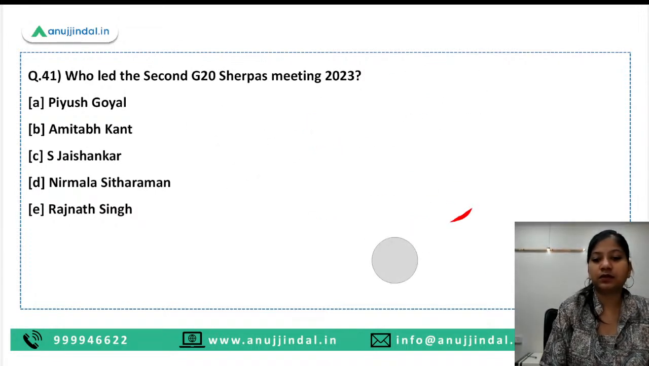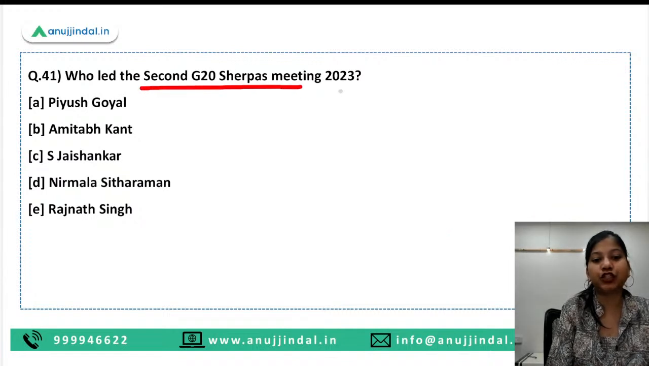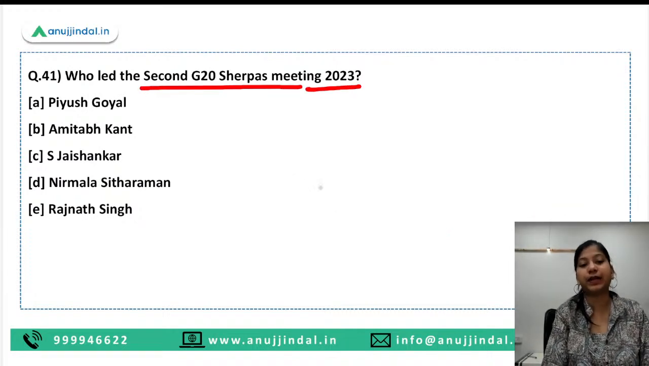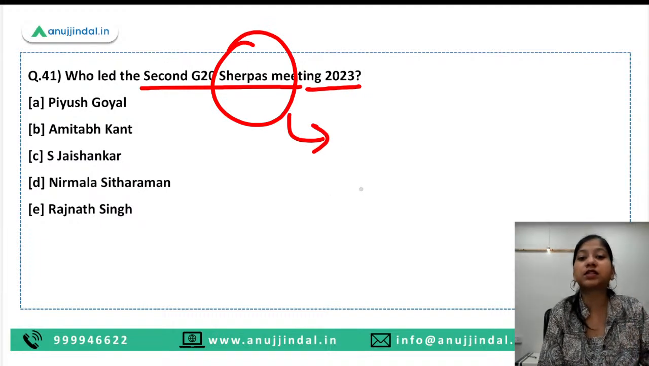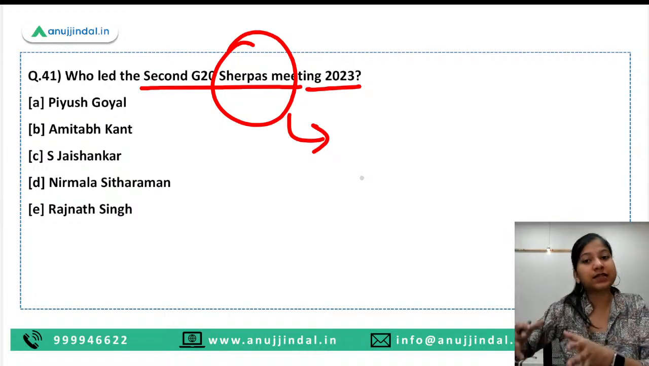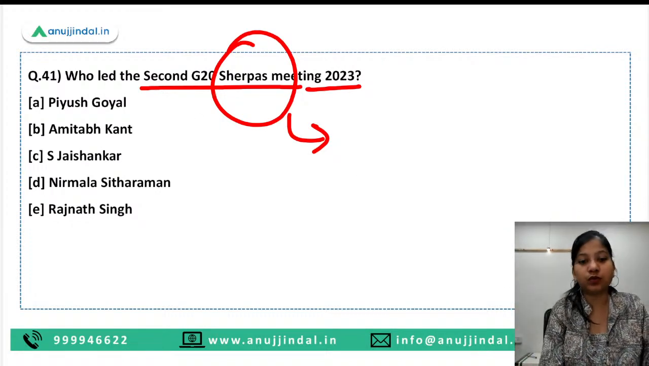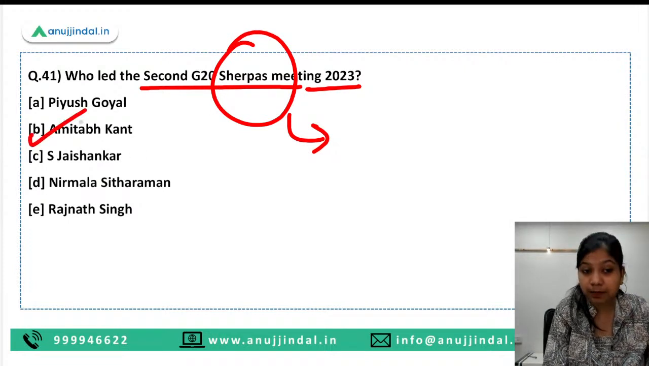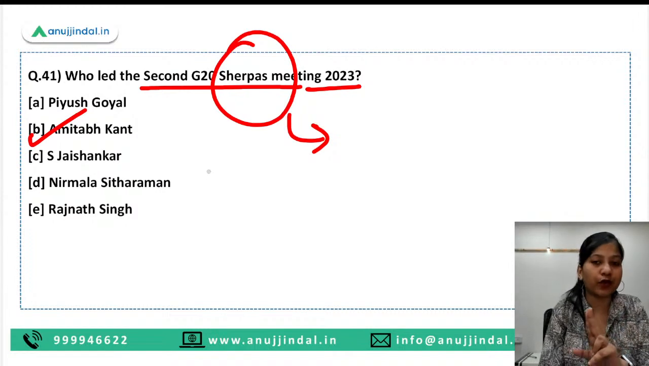Next question that we have here is, who led the second G20 Sherpa meeting 2023? Sherpa meeting is basically, guys, a meeting of the G20 that is done to think on the policies and plans that they are going to discuss in the formal summit of G20. Okay, so who chaired this particular meeting? Amitabh Kant, who was the former CEO of Niti Aayog and the second CEO of Niti Aayog.